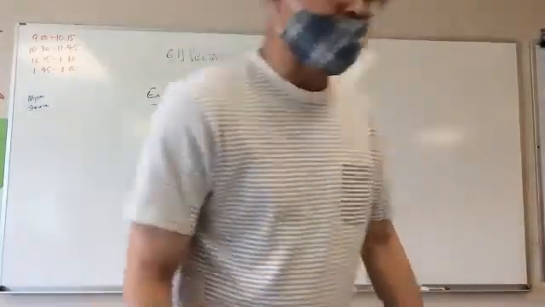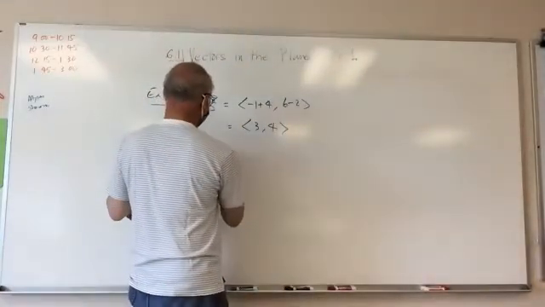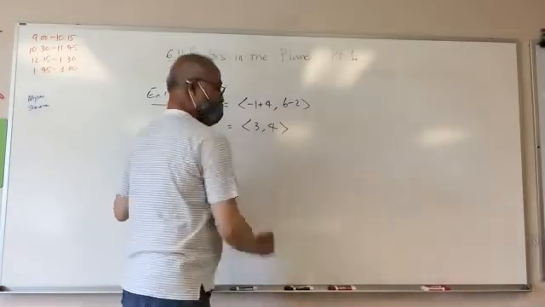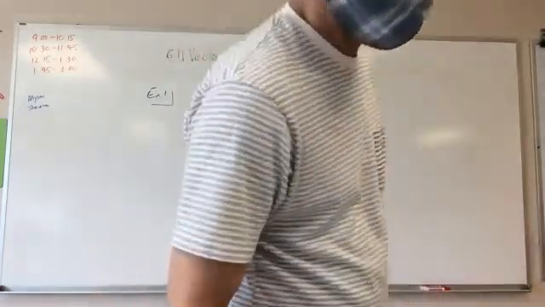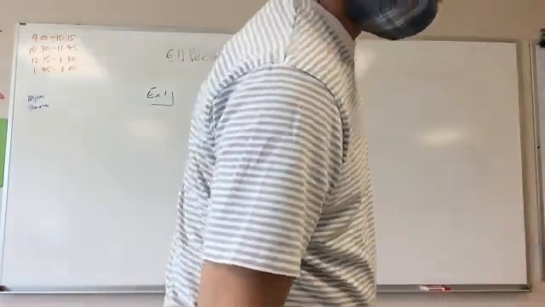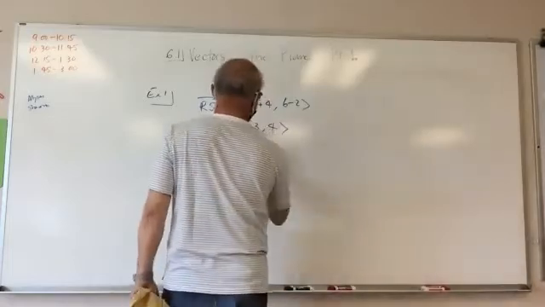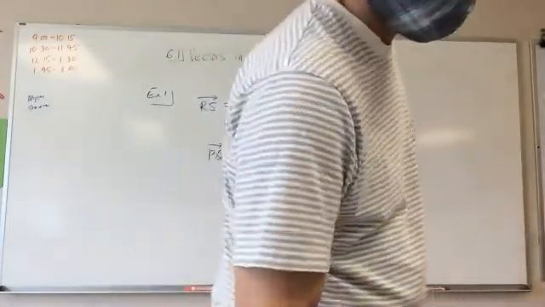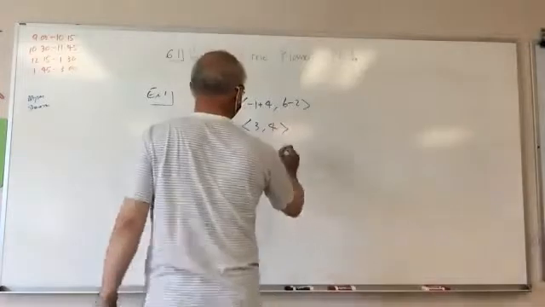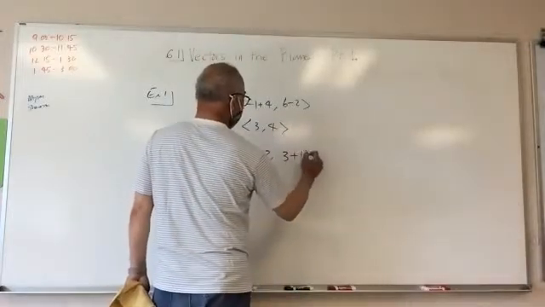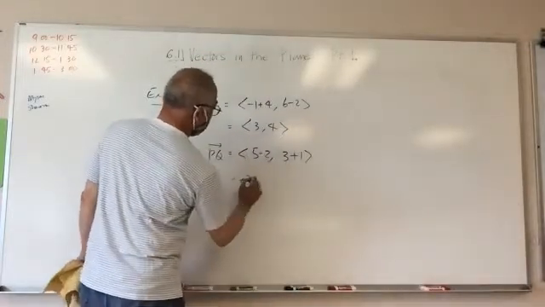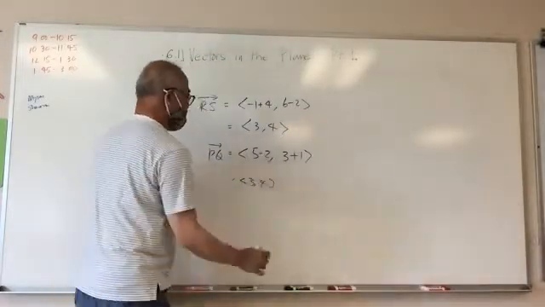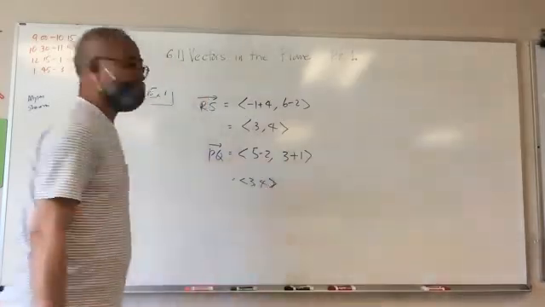The other one was PQ. So 5 minus 2, which will be the same thing. Well, it should be. That's what they want us to prove, right? 3 minus 1, 3, 4. So it's the same, again, same vector, okay?